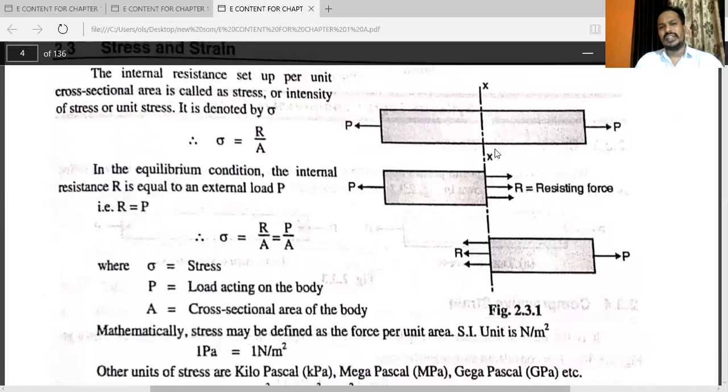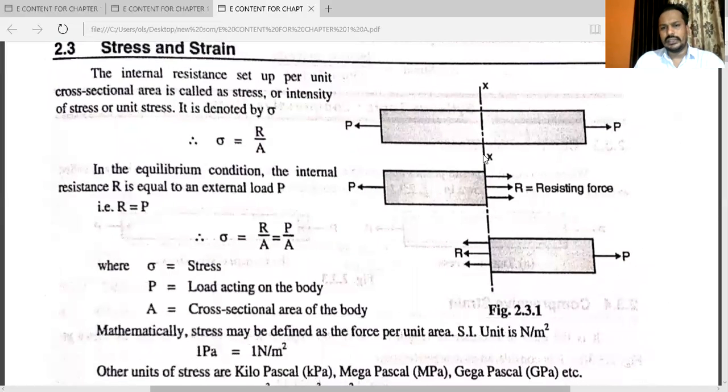So you can see this diagram. In this diagram, the area is given in the two-dimensional diagram. Here, load P is acting. P is the external load. You can see here, see, this one is the XX section. You can see in this diagram.